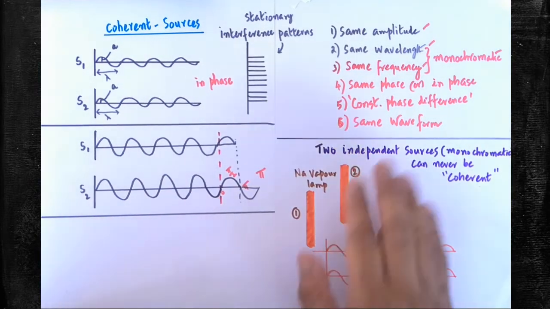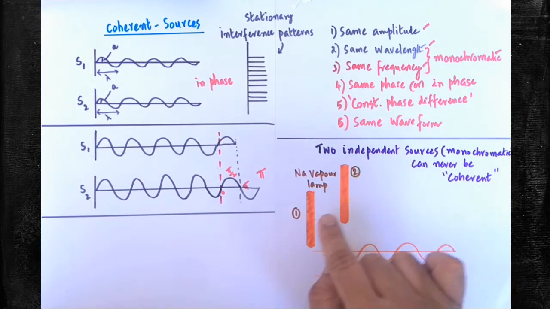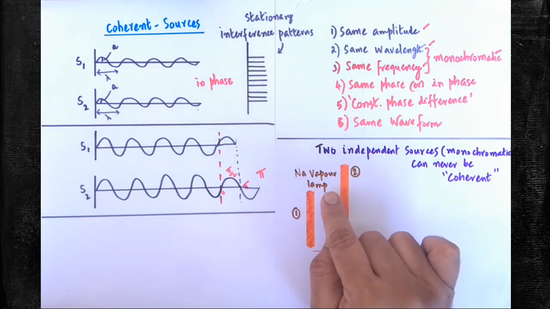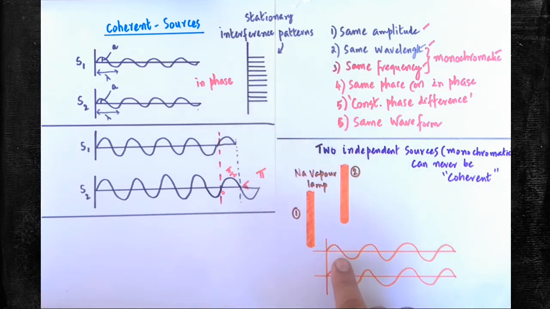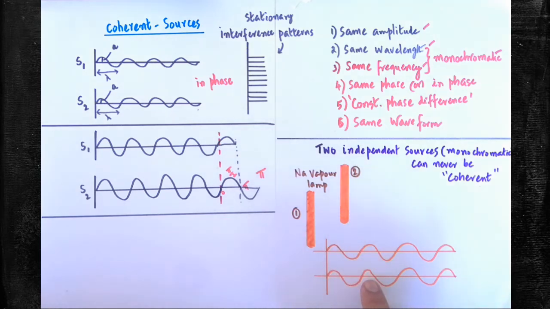Now we are going to learn one important concept about the coherent sources. Here I have taken two different sources. Here sodium vapor lamp 1 and 2 are both taken. Two different lamps are taken. Usually the sodium vapor lamp is capable of emitting yellow light. So from the first lamp the yellow light is emitted, and from the second lamp also the yellow light is emitted. Both lights are monochromatic in nature. Both lamps are emitting monochromatic yellow light. From here yellow light is emitted, and from the other lamp also yellow light is emitted.